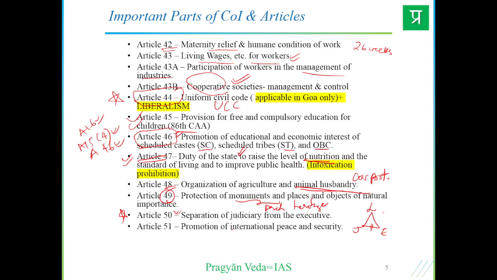Article 51 is promotion of international peace and security. So various questions can be formed within DPSP, very important. We can remember mostly all of them. We don't know how questions will be framed, but it is always good to remember and at least be aware that these concepts are entailed within DPSP, right?